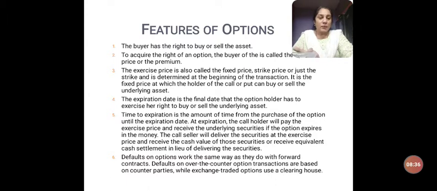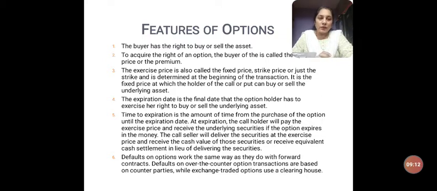So there Mr. A didn't buy the land. Here Mr. A did not sell the land. So that here again is an option contract that has been executed. So that's what we tell. Option is a contract wherein the owner of the contract or the asset will have the right but not the obligation to buy or sell an asset at a specified rate during a specified period of time.